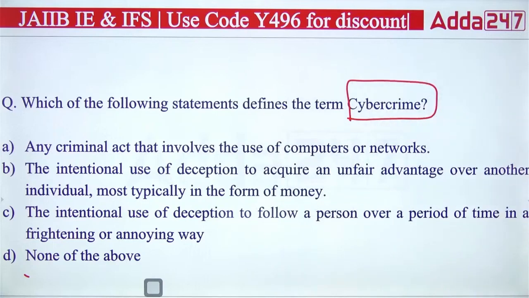First is saying any criminal act that involves the use of computers or network. Second, the intentional use of deception to acquire an unfair advantage over another individual, most typically in the form of money. Third, the intentional use of deception to follow a person over a period of time in a threatening or annoying way. And fourth, none of the above. So what do you think, which of the following statements defines the term cyber crime?